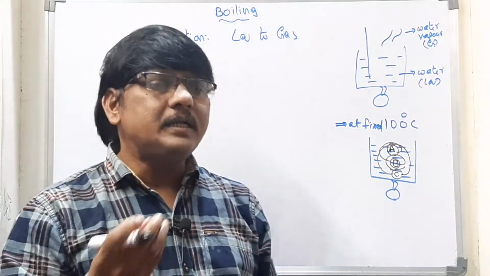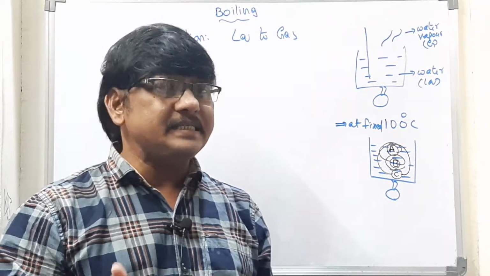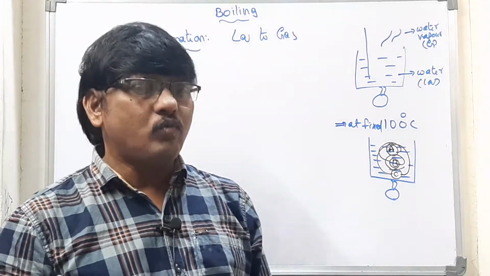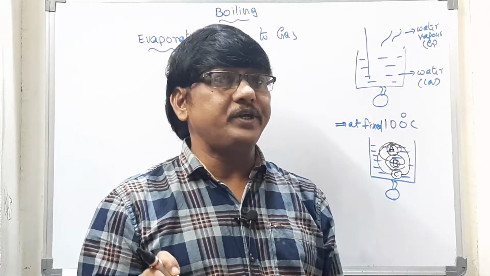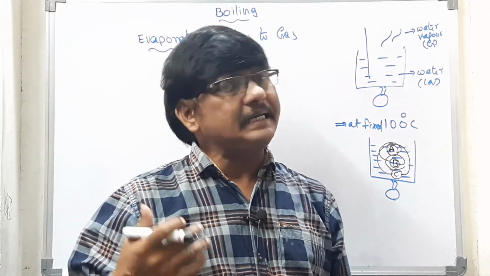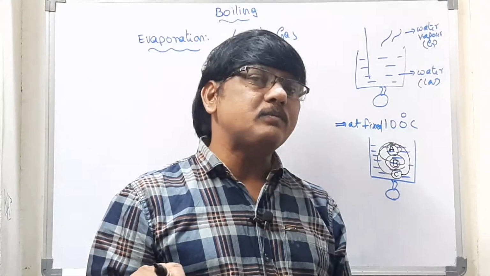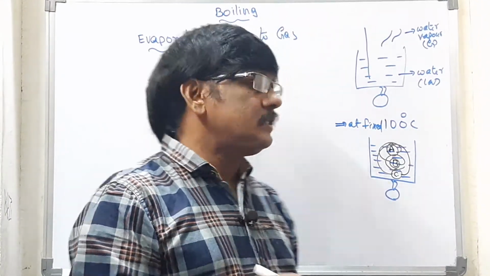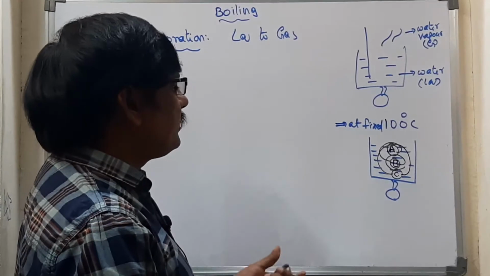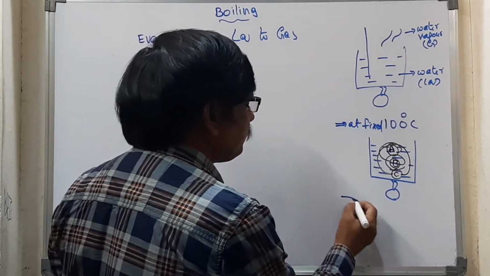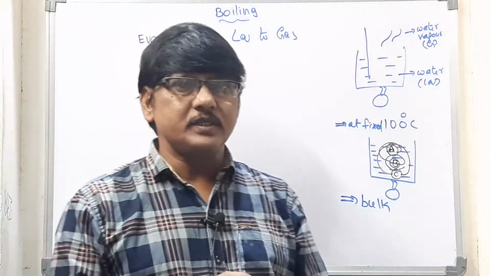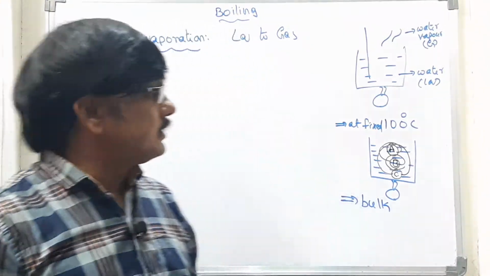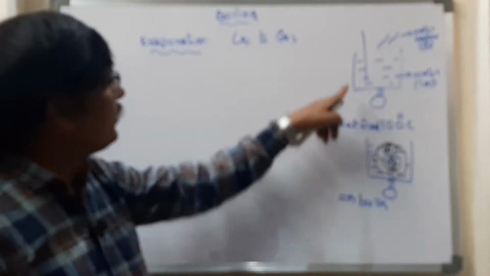The one which gains energy more quickly will escape. There is no particular order for evaporation of these molecules when we are supplying energy. So what do we call this? Evaporation is a bulk process. Okay, this is about evaporation.